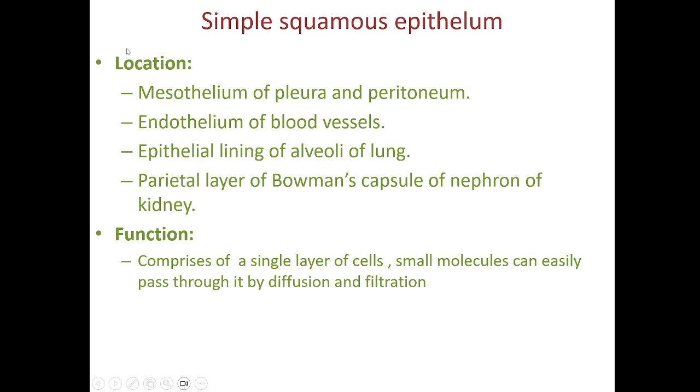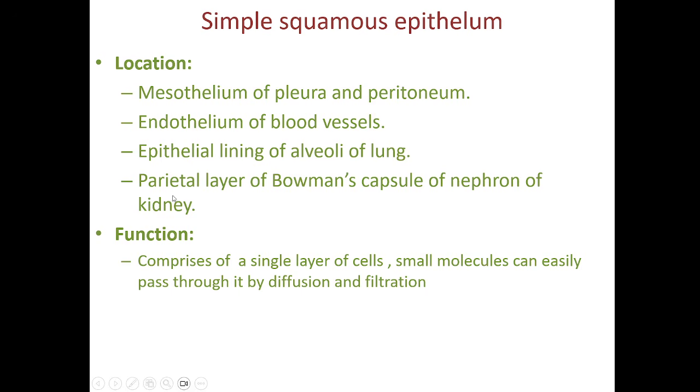Location: simple squamous epithelium you can get in the mesothelium, lining the pleura and peritoneum. It will also line the endothelium of the blood vessels. It is seen in the epithelial lining of the alveoli of the lung.